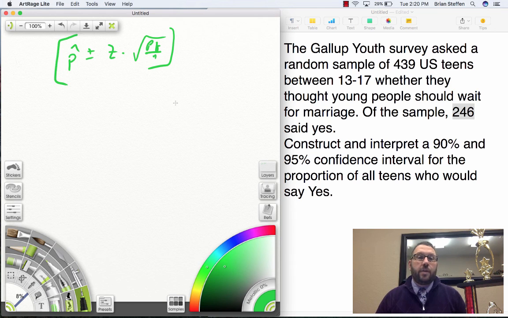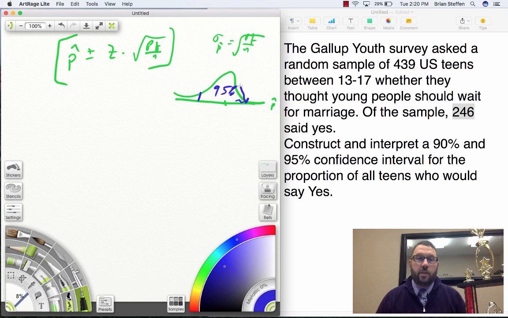Now, here's the great thing, because I showed normality, I have this normal distribution of p hats centered at p, and my standard deviation, sigma sub p hat, is the square root of pq over n. But what I really want to do is construct a 95% confidence interval.